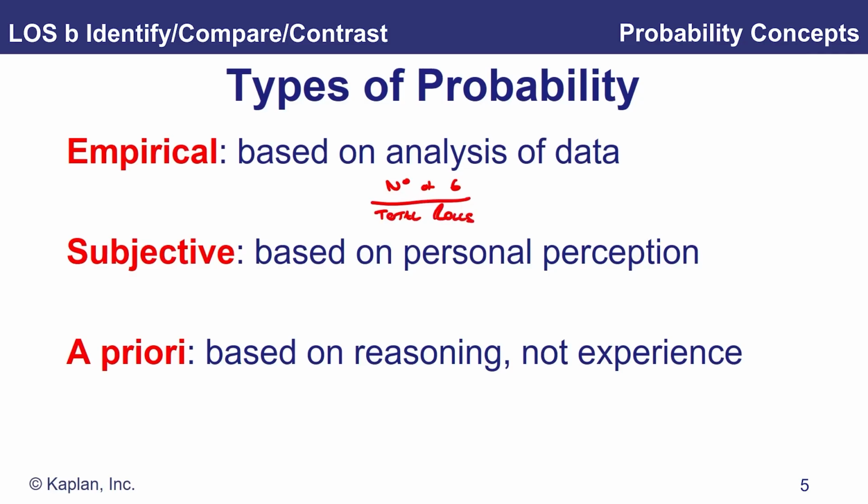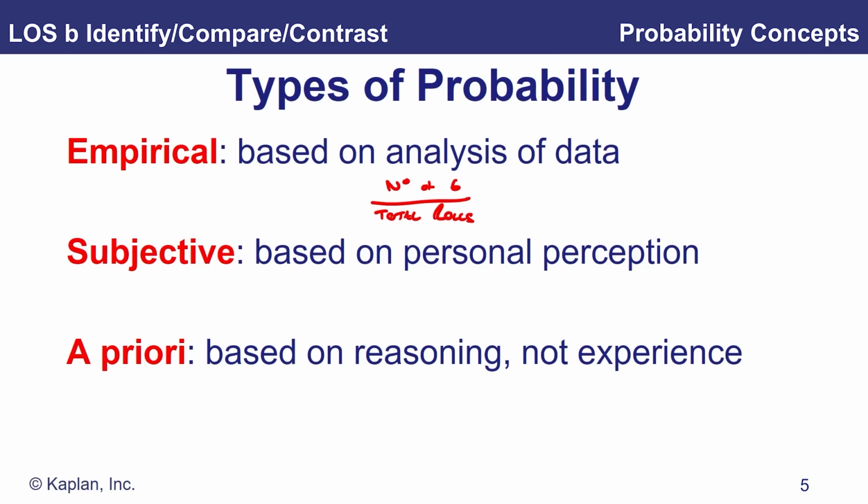And that, of course, gives me the probability empirically. So it's based on the analysis of data. I've used test data. I rolled that dice 200 times and I looked at the number of 6s I got in order to calculate my empirical probability. So it's based on test data.